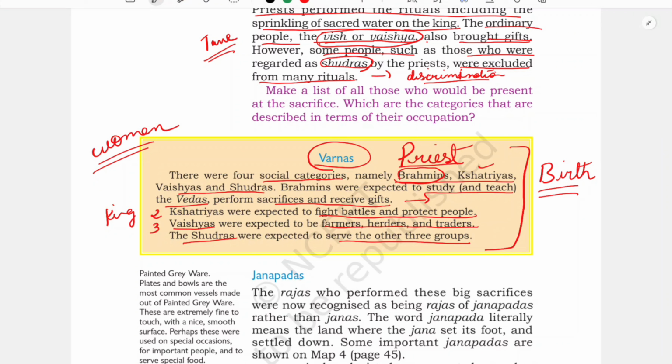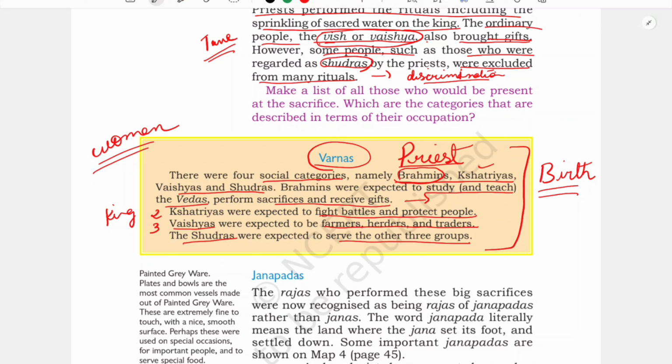They should be on the first group. Others felt that birth could not be a basis for deciding which Varna people belong to, isn't it? And some people felt that there should be no difference among the people, everyone is equal, especially based on occupation. See, this has been divided on the basis of occupation, isn't it? And others felt that everyone should be able to perform rituals, because especially the Sudras and the women were being excluded from performing rituals.